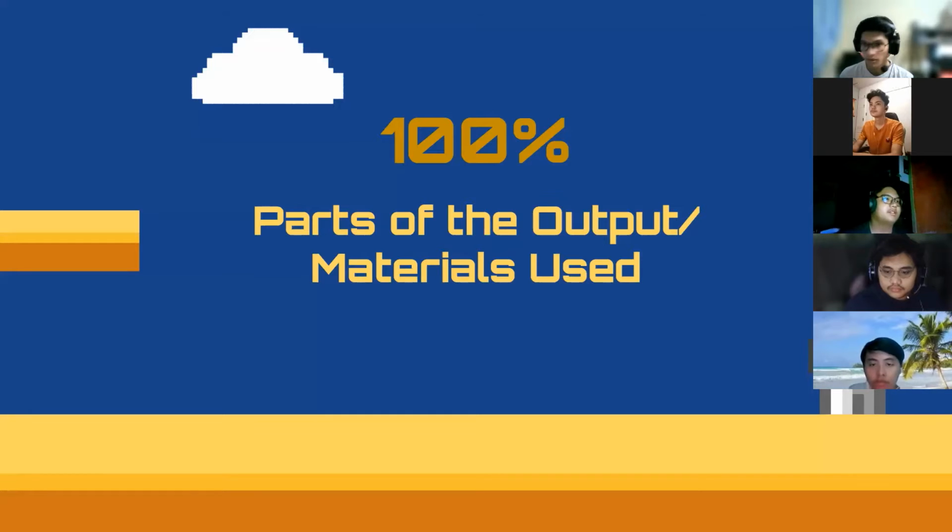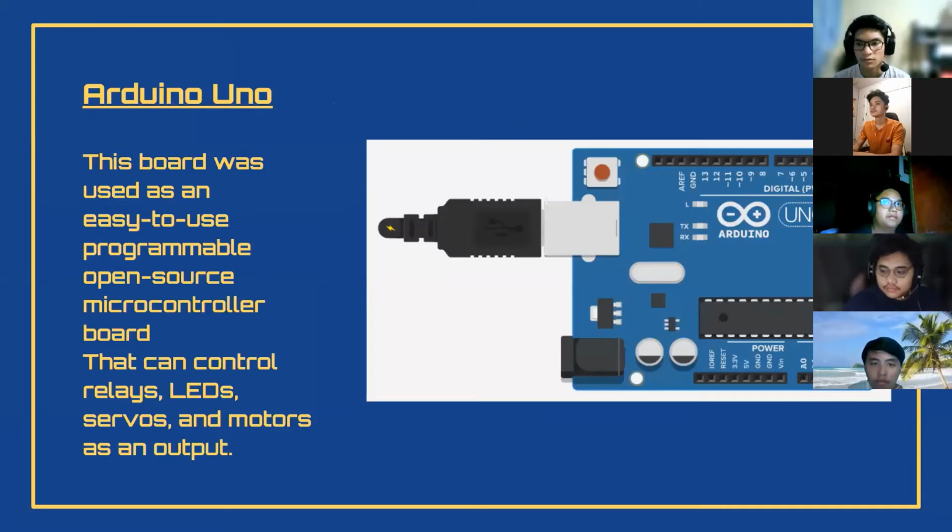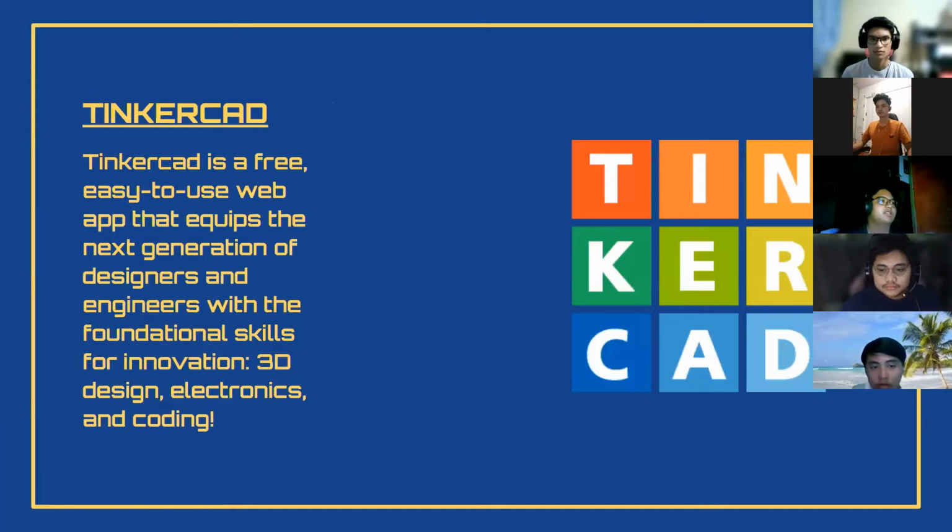Next are the parts of the output, or the materials that we used in creating our game. The parts that we use are the Arduino Uno. This board is an easy-to-use programmable open source microcontroller board that can control relays, LEDs, servos, and motors as an output. Tinkercad is the software that we used in creating our game. This is a free, easy-to-use web app, and it equips the next generation of designers and engineers with foundational skills in creating design circuits.